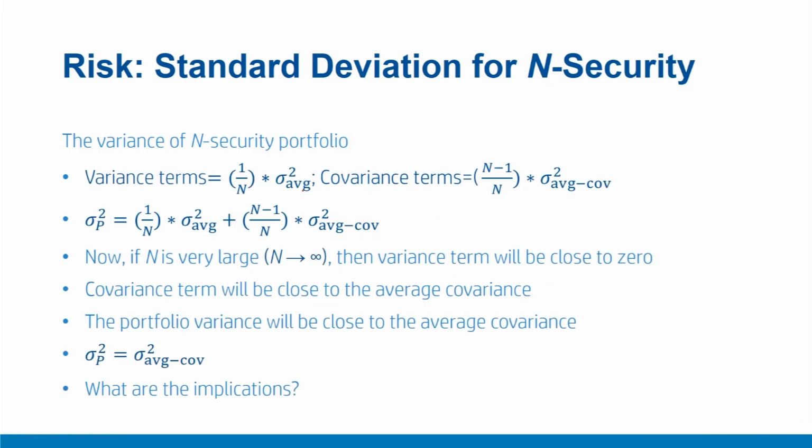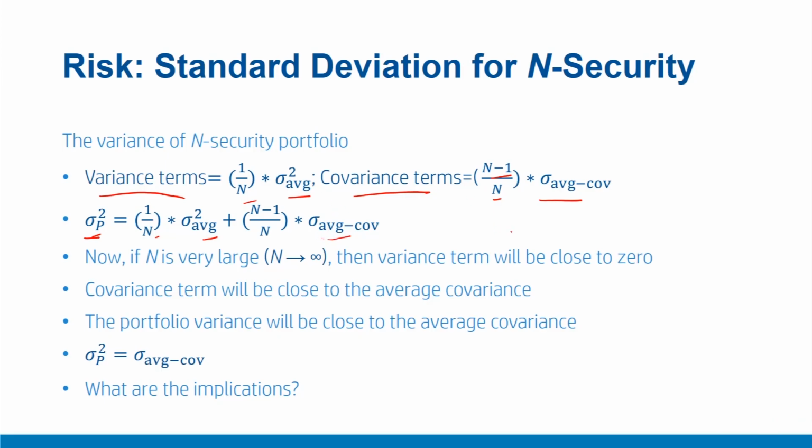Now that we have a simplified expression for covariance as well as variance terms, let us put them together to find the overall risk of the portfolio. First we have the set of variance terms, for which we found a simplifying expression in the form of average variances. So our simplified variance term is equal to 1 upon n times sigma square average, and our covariance term summation is equal to n minus 1 upon n into average covariance. So we'll put them together to find the overall risk of the portfolio, or sigma p square, which is 1 upon n into sigma square average plus n minus 1 upon n into average covariance term.